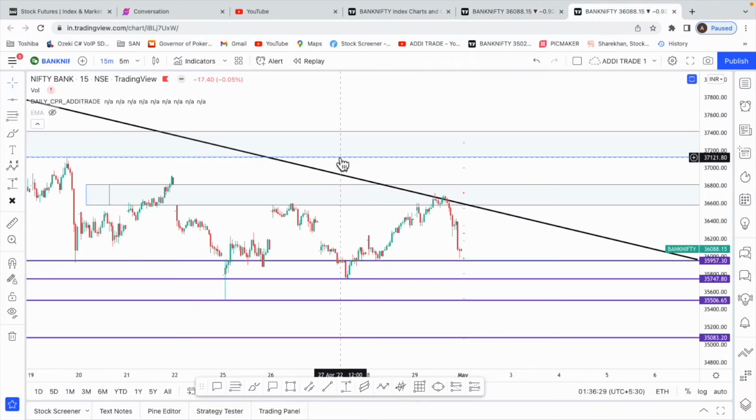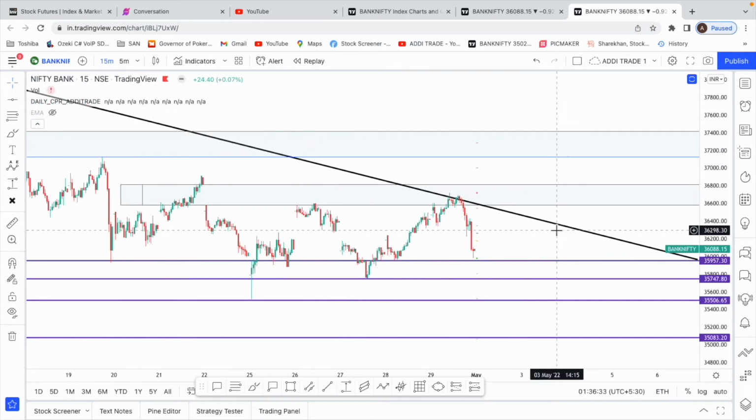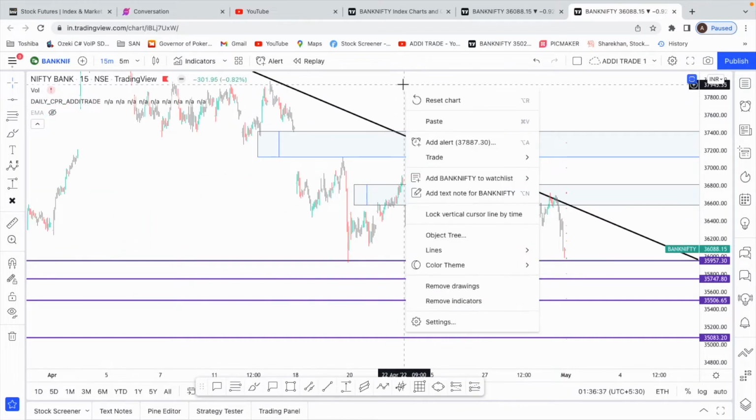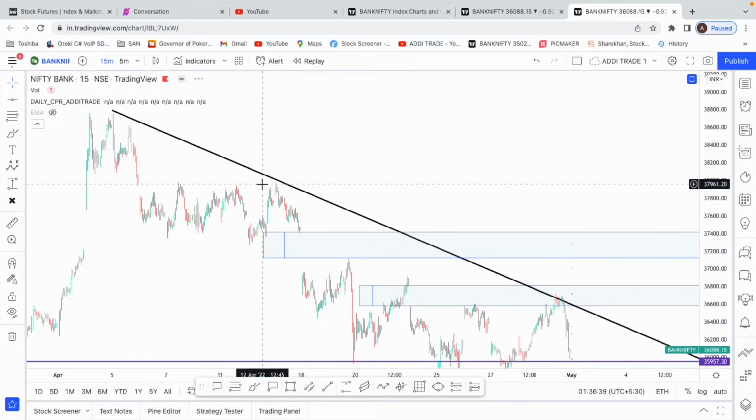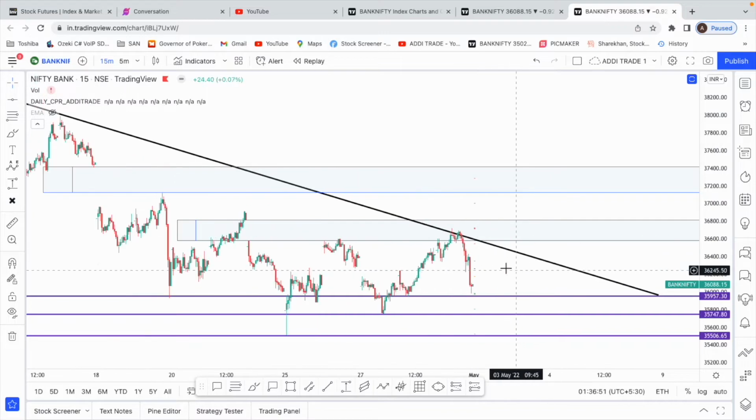Now coming to our intraday chart, that is the 15-minute chart of Bank Nifty. These are the levels that I have. Even on Friday, this black trend line is the trend line that I pointed out. On Friday we came and exactly took resistance. When we started getting this up move, I had a feeling we might fill this gap, but I could not trade. I was busy with some other work, but when observing the market, I kind of felt that this gap could be filled, but we exactly took resistance at this trend line, and then had a good fall.